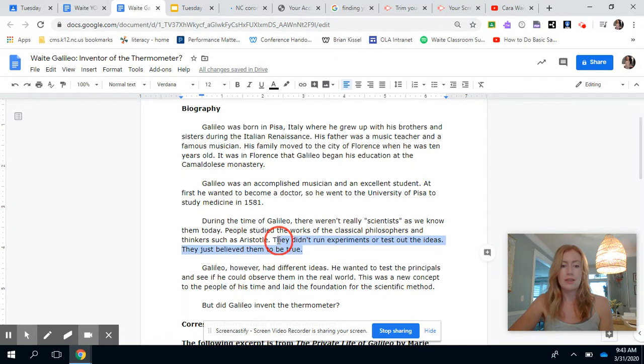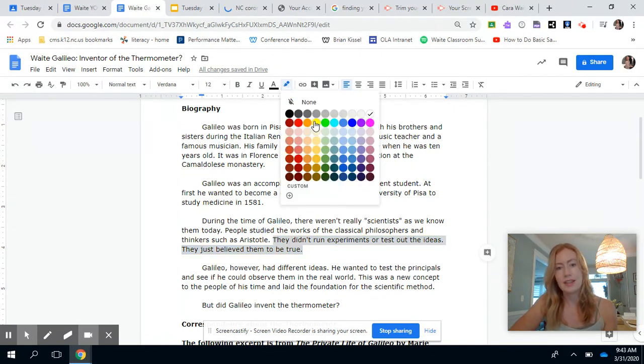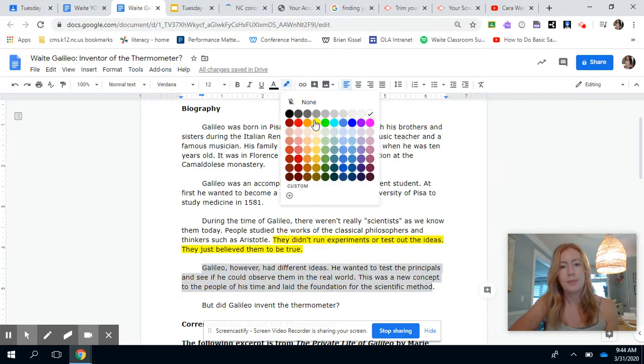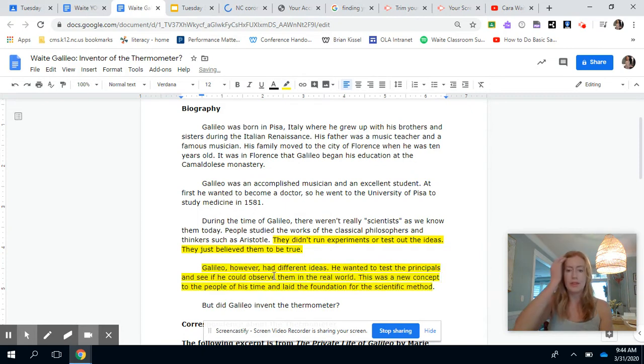So all of this right here is very important because we know that's not what science is anymore. We test everything out. We don't just believe it because someone says it. Galileo, however, had different ideas. He wanted to test the principles and see if he could observe them in the real world. This was a new concept to the people of his time and laid the foundation for the scientific method. But did Galileo invent the thermometer? Okay, I'm highlighting basically all three of these sentences here.